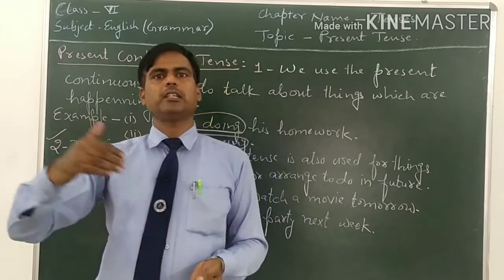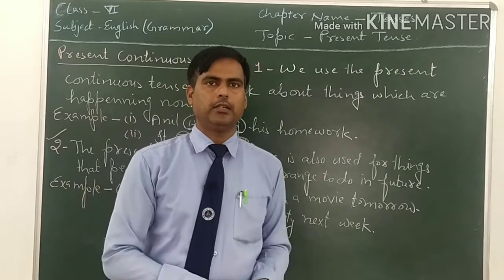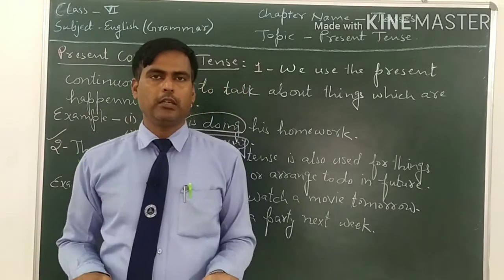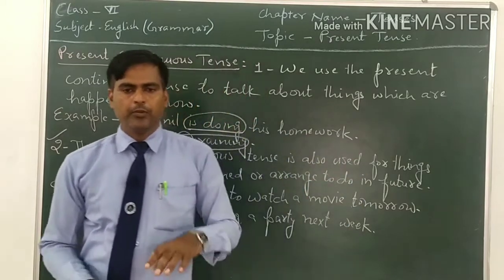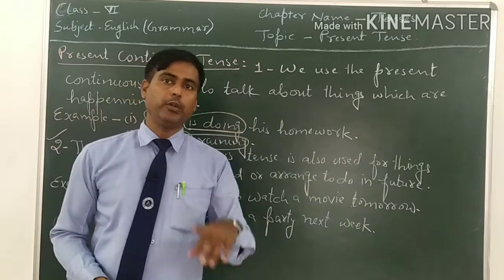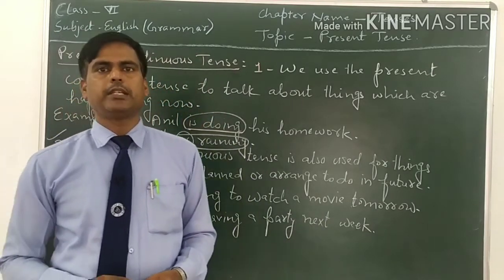We will use present continuous tense because they have planned, they have arranged to do it. If we haven't planned, we will use future tense. If we have planned for something to do in the future, we will use present continuous tense.